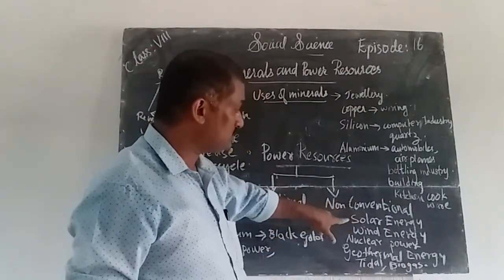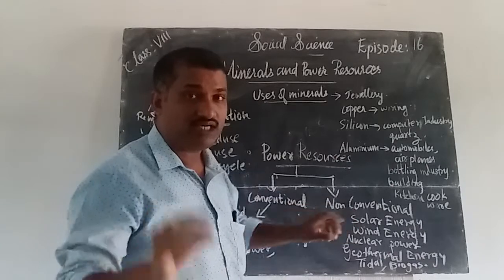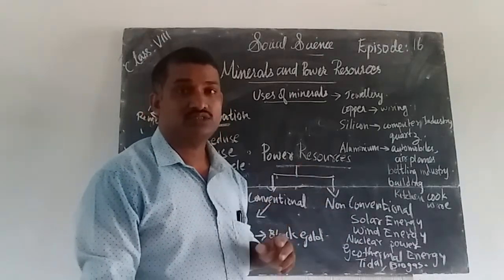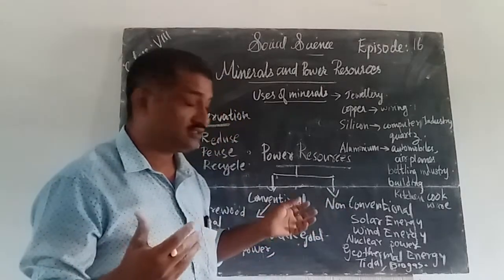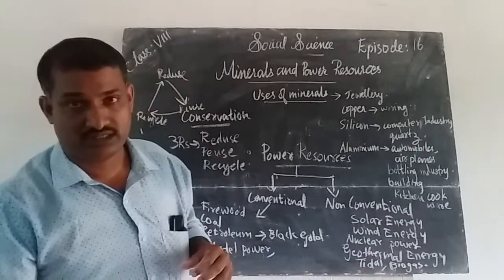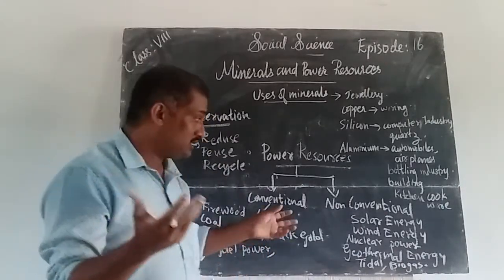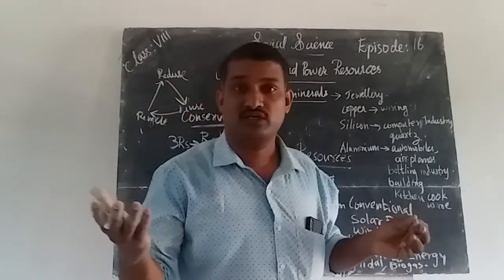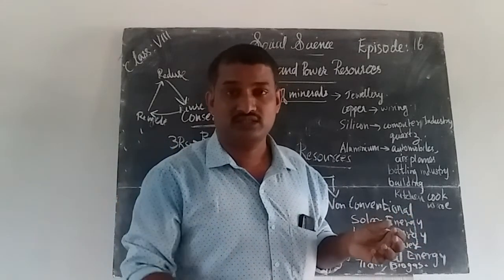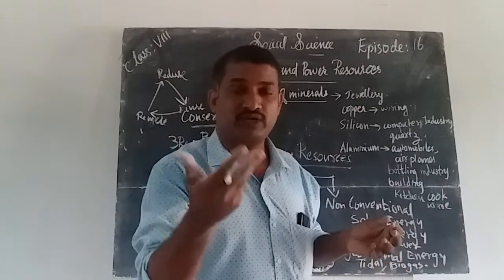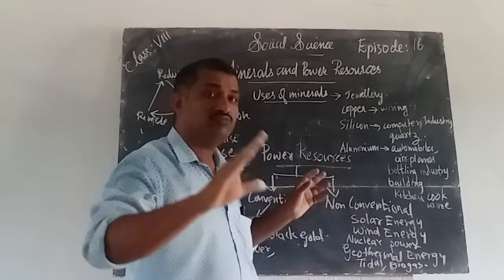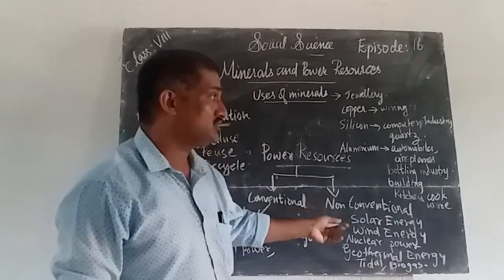These are the non-conventional sources of energy. First one is solar energy. Sunlight is very much useful. With the help of sunlight, we can use it as solar energy. Solar panels are there. These solar panels help to produce electricity for heaters, solar heaters, solar cookware. So with the help of the sunlight, we can use many things as a non-conventional source of energy.